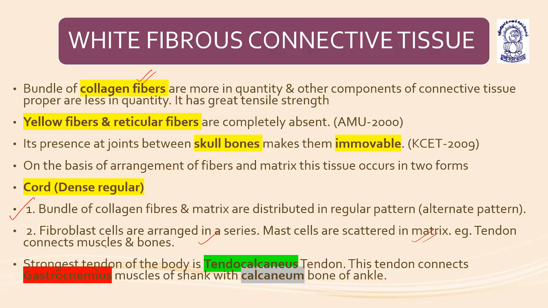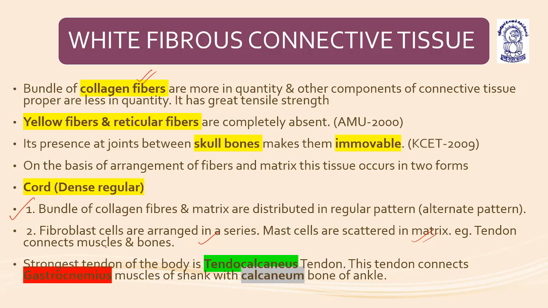So now I am getting it revised. White fibrous connective tissue is made up of collagen fibers. And the cells are very specific. They have very high tensile strength. Yellow fibers and reticular fibers are completely absent. Only collagen fibers are present. It's present at joints between skull bones, so that it becomes immovable.